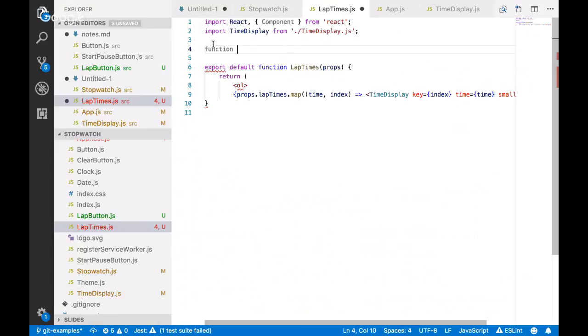Heck, I'll just call it lap time. I'll even make it a component. It doesn't matter.